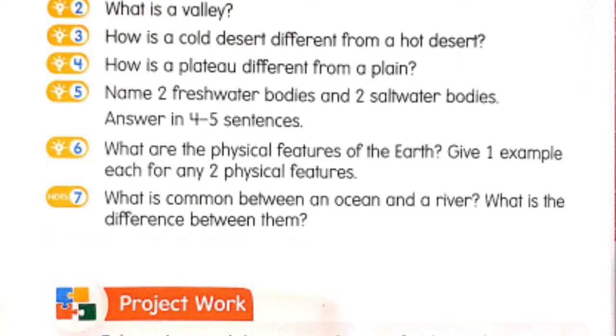And you will write your answer in 4 to 5 sentences. As I told you, the fresh water bodies are, what are these? These are, as you know, pond and river, and the salt water bodies, sea and oceans, and you will explain these water bodies by explaining their features.